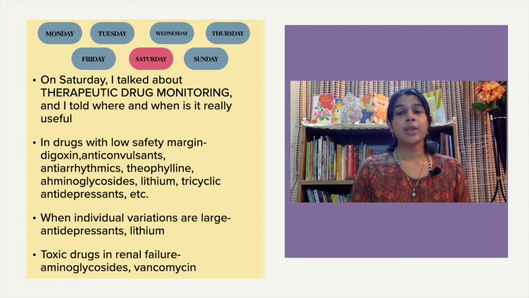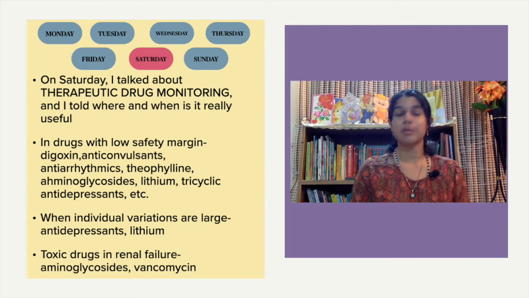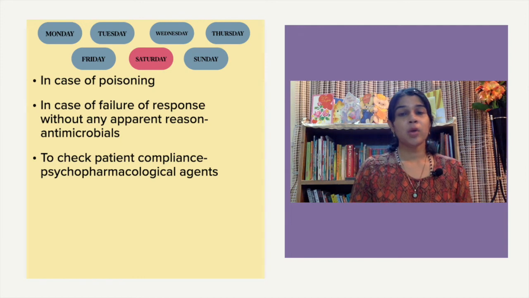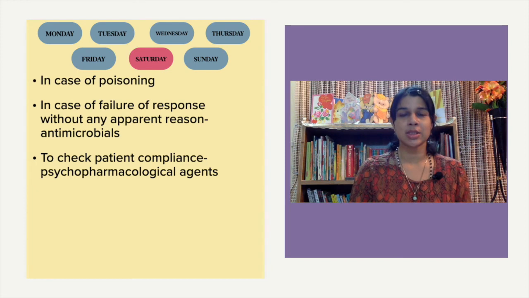Second, I told you when the individual variations are large, and that occurs especially in the case of antidepressants and lithium. Then the third case when we need TDM is potentially toxic drugs or poisonous drugs in renal failure, and a very good example is aminoglycosides. Then the fourth one is in the case of poisoning. Fifth, when the drugs fail without any good reason, and that occurs especially in the case of antimicrobials. And last but not the least, the most important need of TDM is to check the patient's compliance, in the case of psychopharmacological agents.